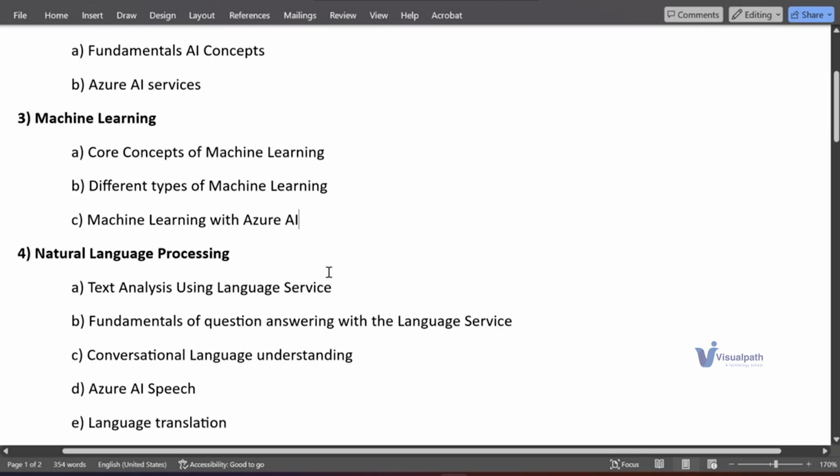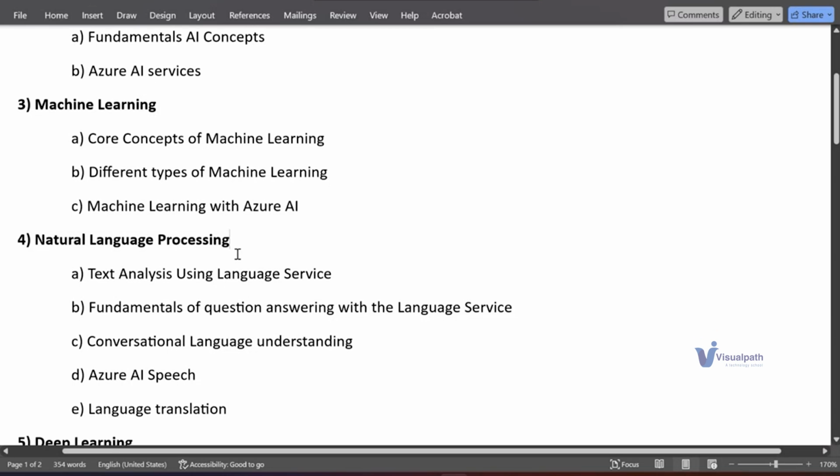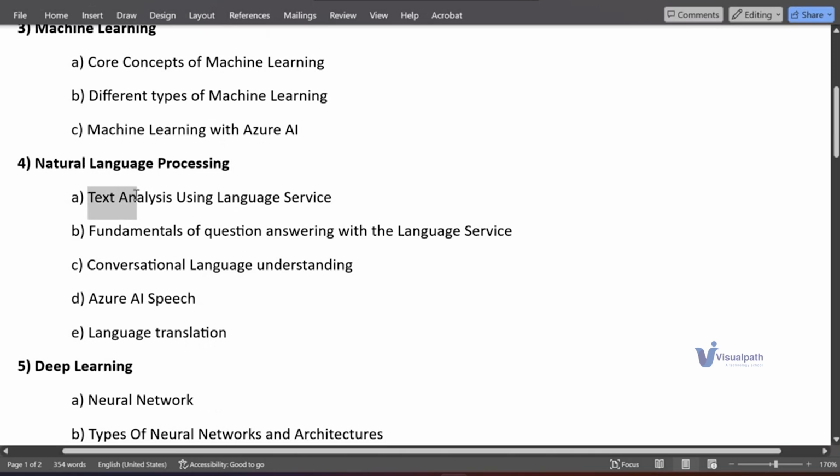So once this is done, then we have the concept of natural language processing. This natural language processing is basically used to build applications like chatbots, sentiment analysis models, or summarizing text. We can build many models, like translation from one language to another language. So using natural language processing we can do so many things. So we'll be going through NLP: what natural language processing is, the basics we'll be covering, and then how to proceed with natural language processing to build all the applications. Okay, so in this we have five topics.